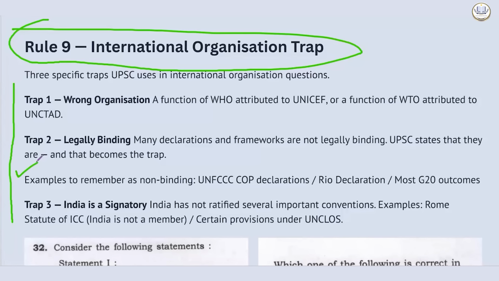3 things: the organization name and the work they are doing, this can be easily manipulated. Second, the words legally binding can be easily manipulated. And third, India as a signatory. These 3 things you have to notice in any international organization related question.